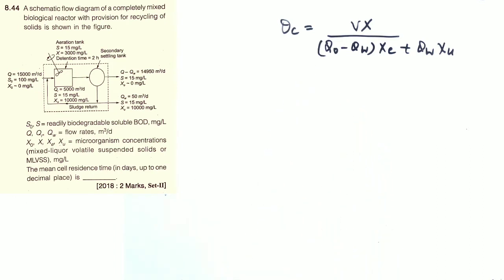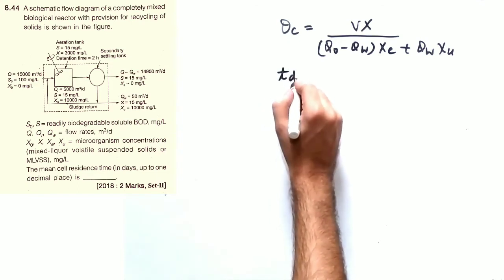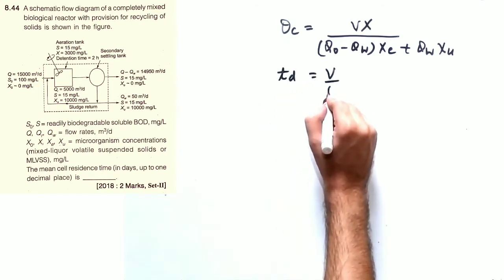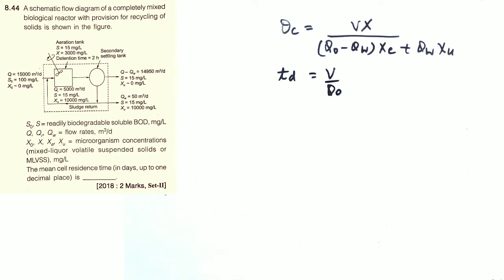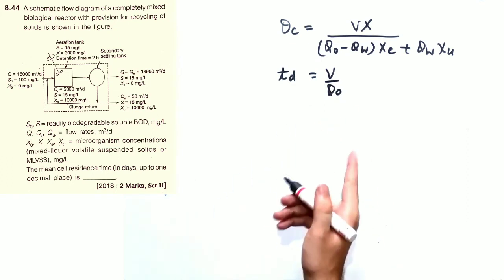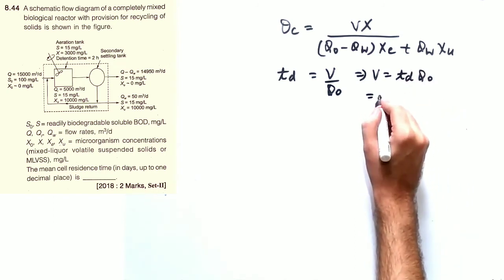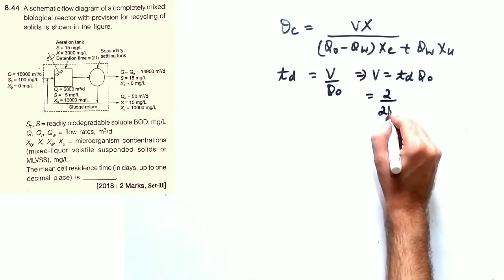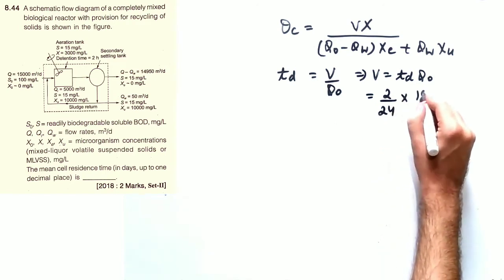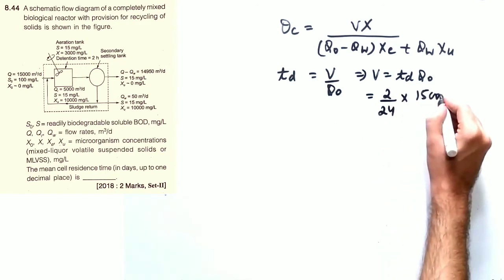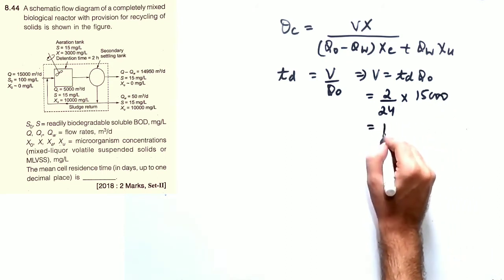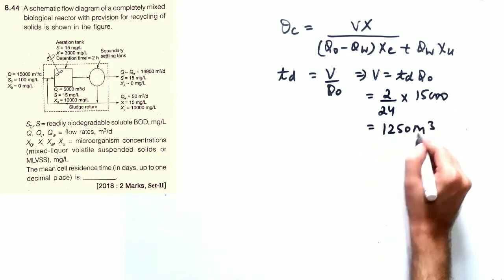You have all the data, you just need to put in the values, but you do not have V directly. Instead they have given you the detention time, and I already told you that TD is equal to V divided by Q naught. So you can calculate the volume by TD into Q naught. TD is 2 hours, which you can convert into days, and Q naught is 15,000 meter cube per day. When you solve this, you will get 1250 meter cube as the volume.